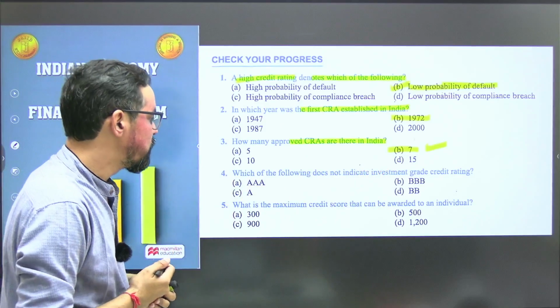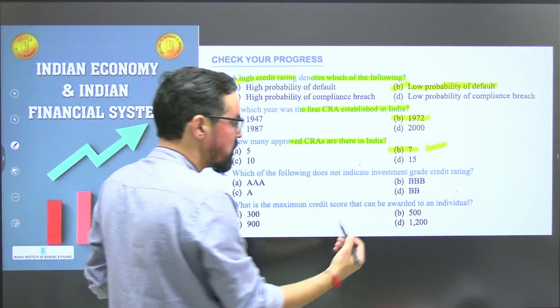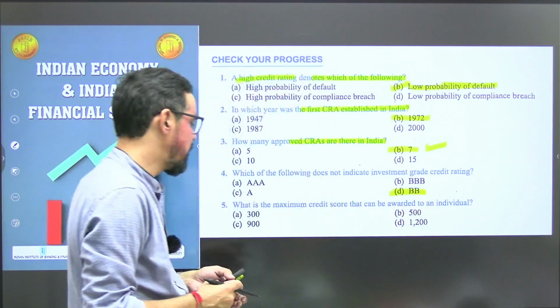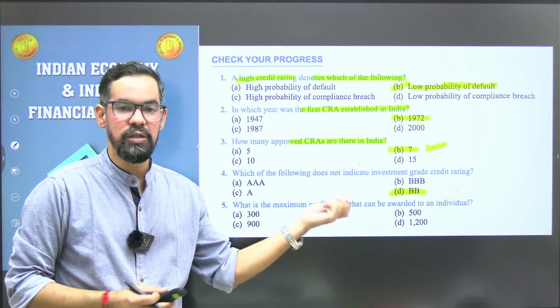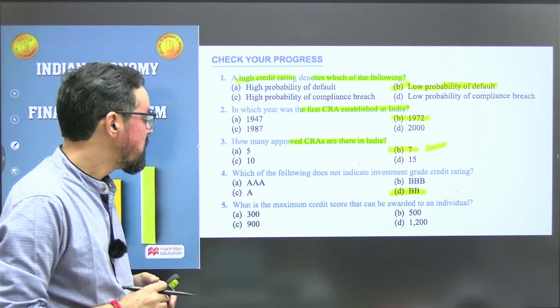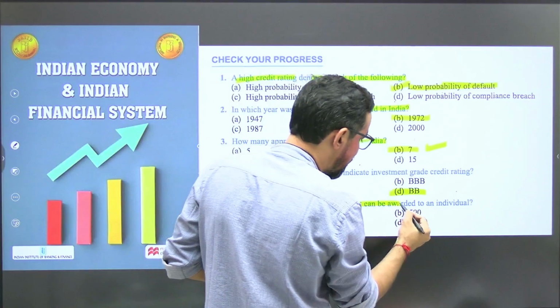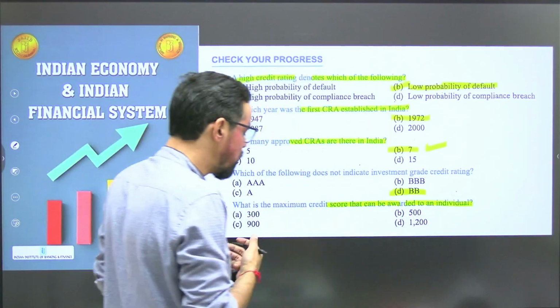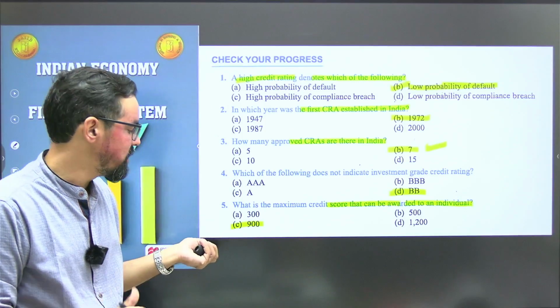Next one, which of the following does not indicate investment grade rating? So investment grade is like this, this is the negative side. Okay, all these are good. Like you have 4 options, so this is the poorest one. Okay, what is the maximum credit score that can be awarded to an individual? So it is 900. Minimum is 300 by CIBIL and maximum is 900.